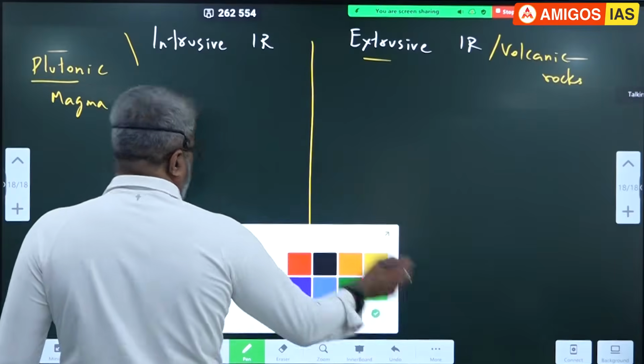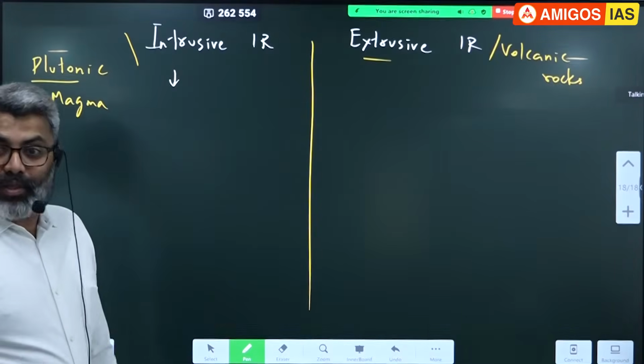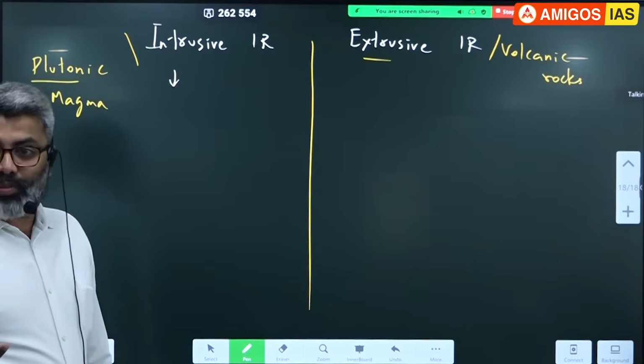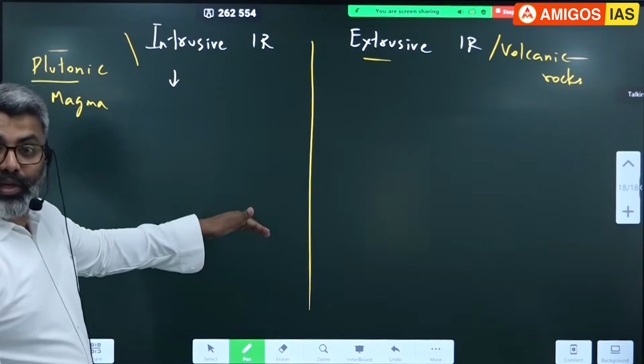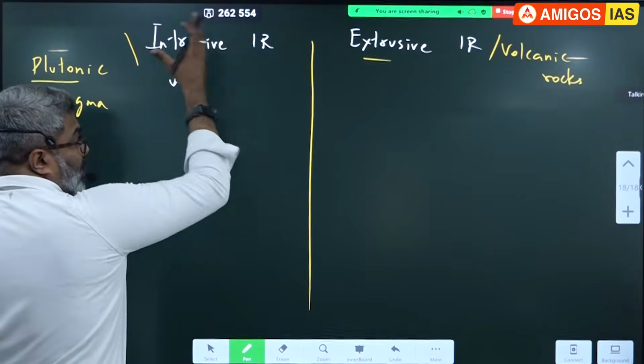Example. These are found below. That is the reason I said rare, because inside the earth, how many times will we be able to go and explore? Not much. Very rarely found. That is the reason intrusive igneous rocks have to be dug from the ground. So as a result, slightly rare. Those geodes and all you saw.